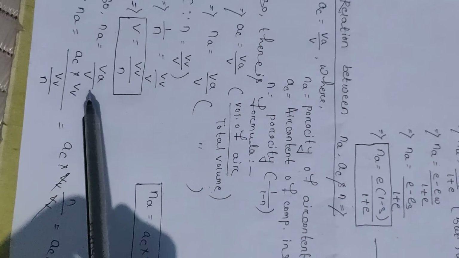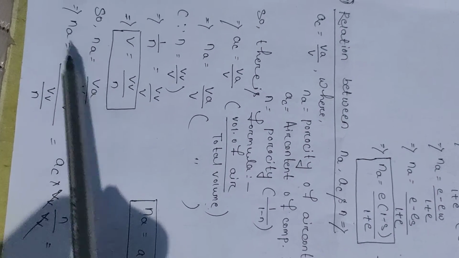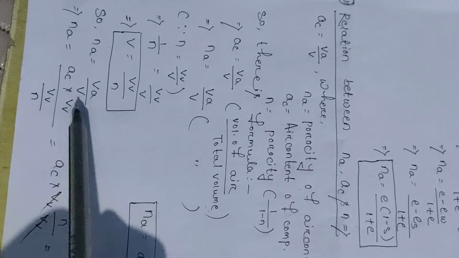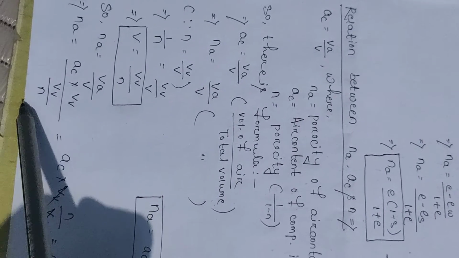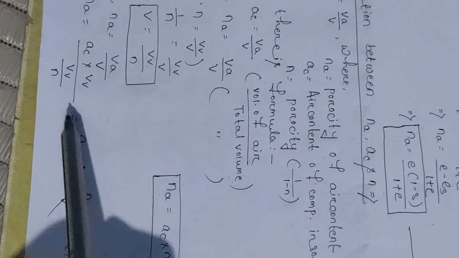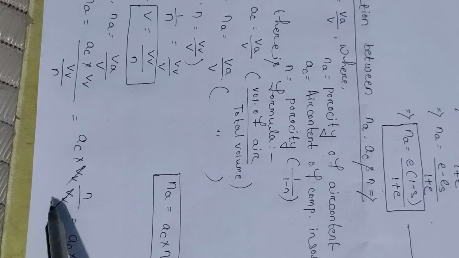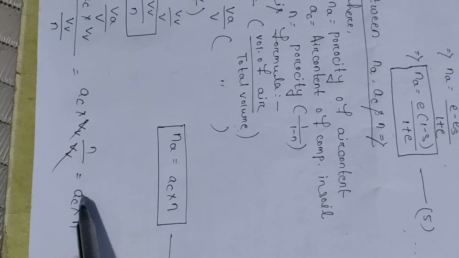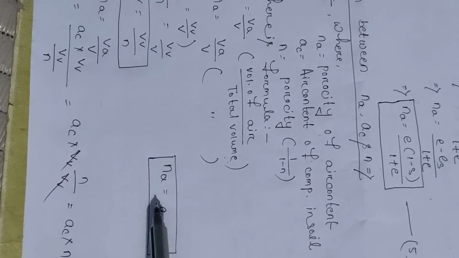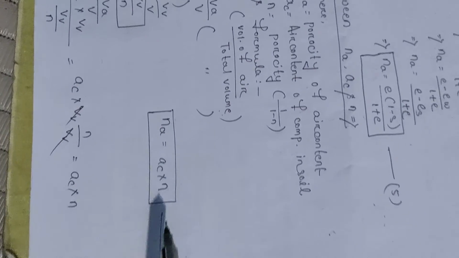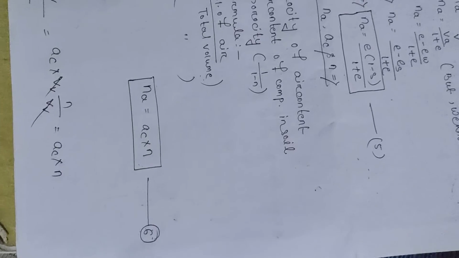So Ac into Vv into n by Vv. So Vv cancels and we get Ac into n. So the formula of Na, the porosity of air content, is Ac into n. So this is formula 6.